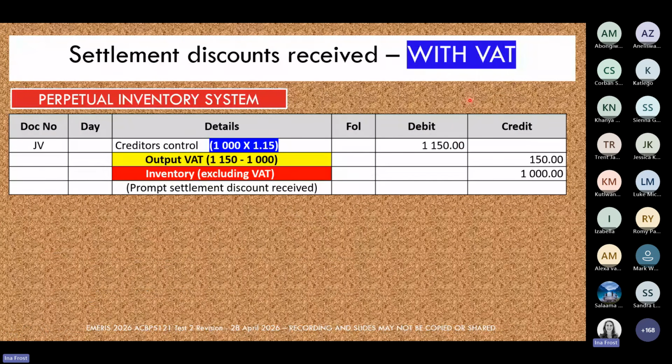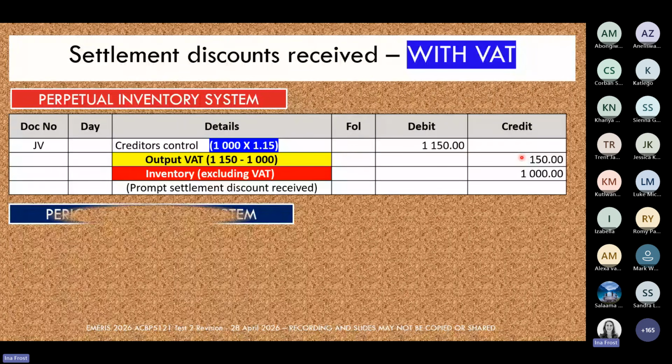So what will the entry look like in the general journal? We're going to debit the creditors control. We're going to credit the inventory account. And an entry like this does have an output VAT impact as well. So the creditors control amount will be the amount including VAT, and your inventory amount will be the amount excluding VAT, and then your output VAT will be your 15%.